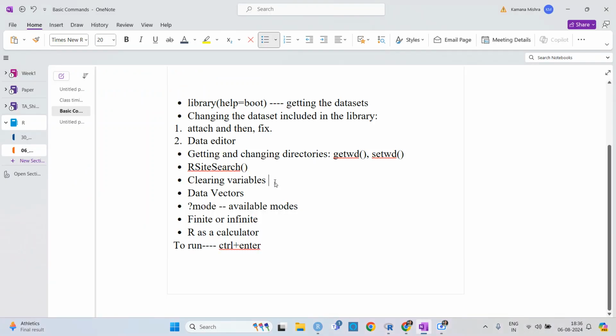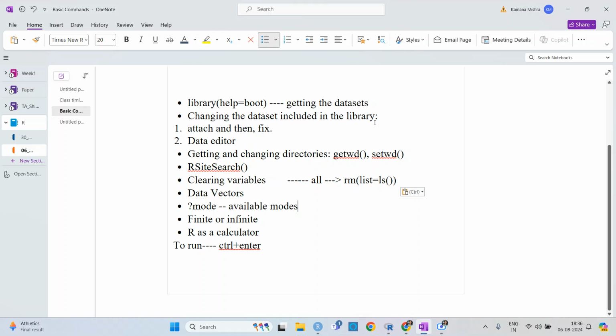So if you want to remove all the variables, like clearing all variables, then you need to put rm(list = ls()).